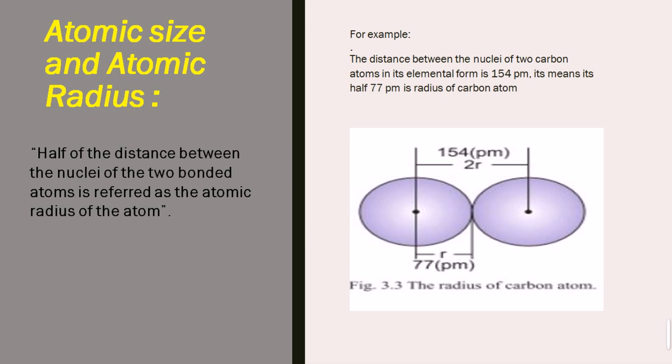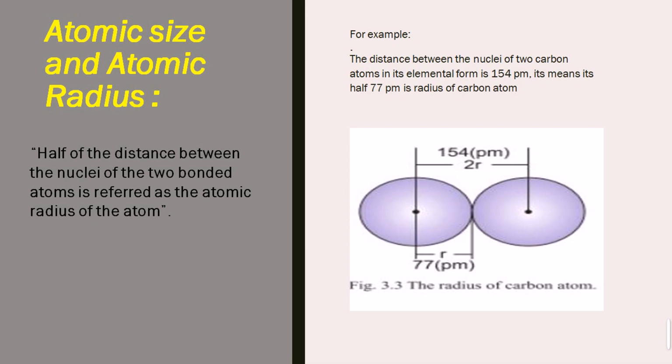Then what will we say about the atomic radius? Atomic radius is half of the distance between the nuclei of two bonded atoms. If we consider any atom of the periodic table, let's take the carbon atom as a single element. The distance between the nuclei of two carbon atoms in its elemental form is 154 picometer. Half of that is 77 picometer. Picometer is the unit used to measure the radius of the carbon atom.